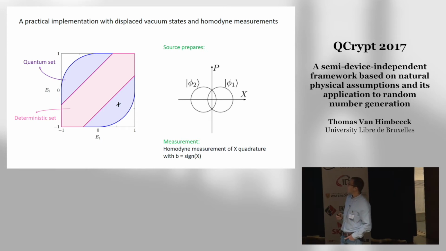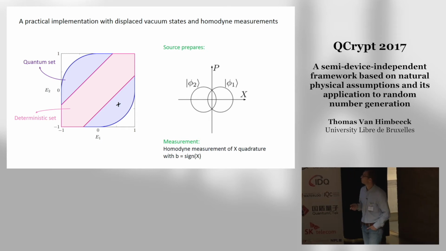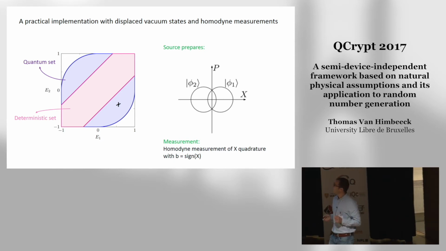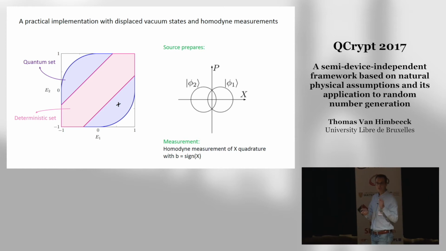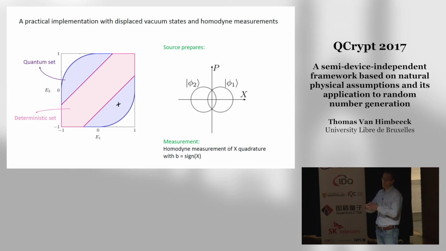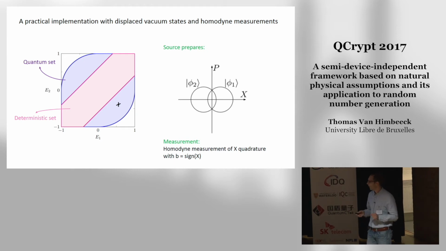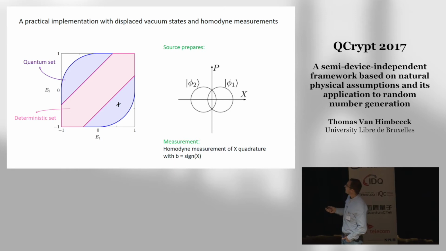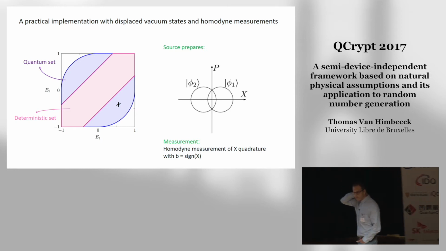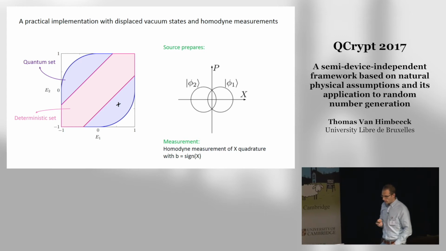So this is something that's quite easy to implement. You can even do it with integrated optics. And this energy assumption on which you base the analysis, I mean, the value of this parameter omega, you should set depending on how much you displace the state from the vacuum. Okay, so if you implement something like that, typically you get a point here which will lie outside this deterministic region, and from which you will be able to certify that some randomness has been produced.